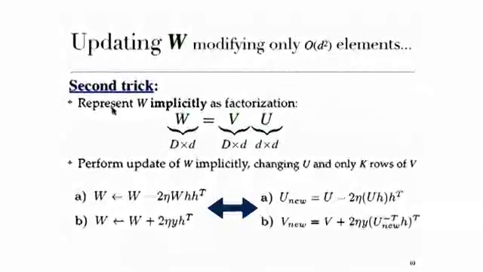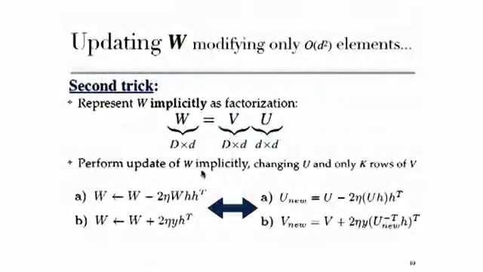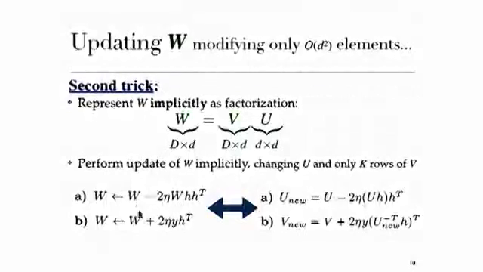So the trick is to represent this W implicitly. We're going to represent it as the following factorization: a product of a V matrix, which has the same dimensions, and a small d times small d U matrix. And then, instead of updating W, we're going to update it implicitly by updating V and U. So we take the 2 previous steps. The first update to W is equivalent to updating U in this manner, and the second update to W is equivalent to updating V in this manner.